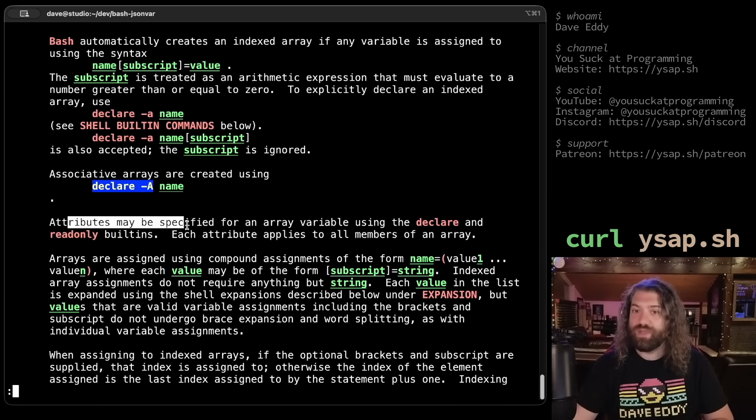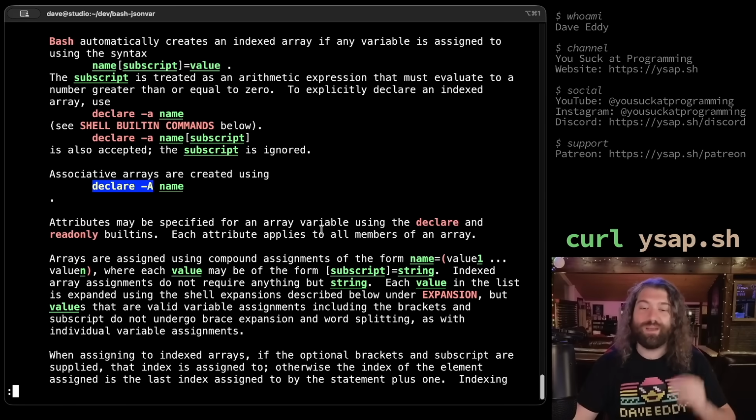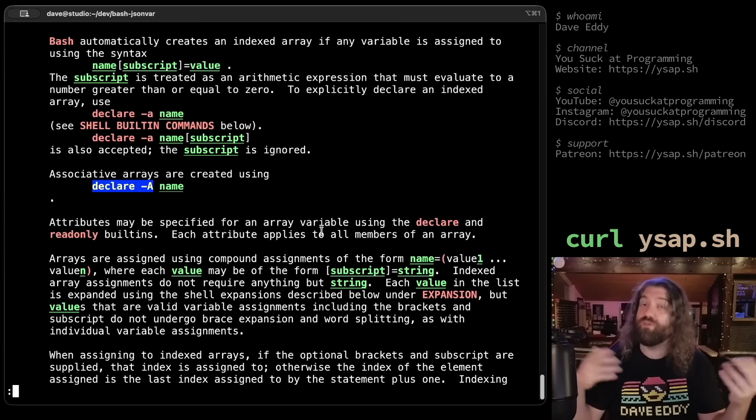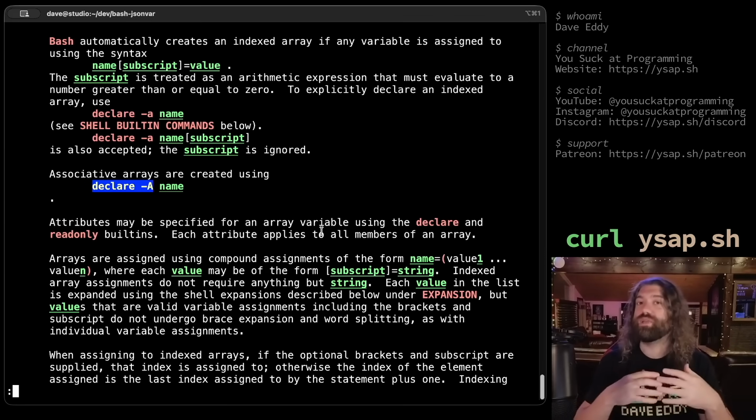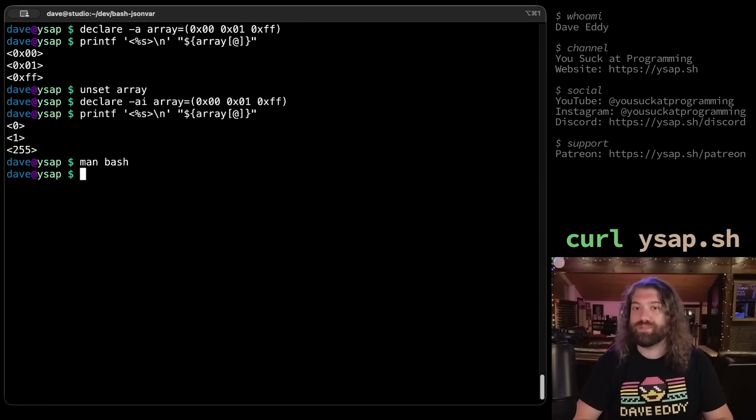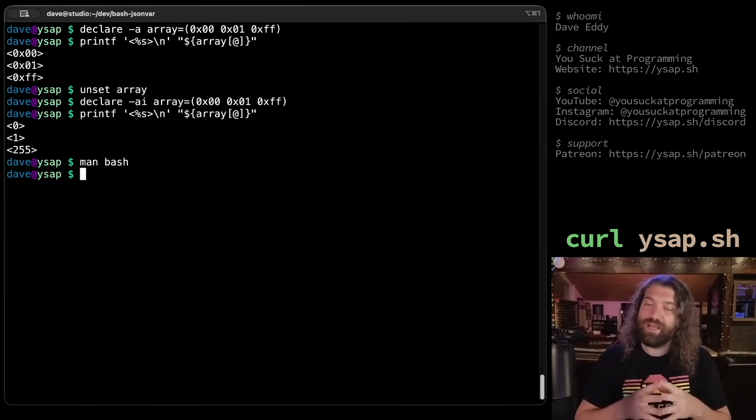Attributes may be specified for an array variable using the declare and readonly builtins. Each attribute applies to all members of an array. So that's what's going on here. We're specifying the integer attribute for the array variable, which means all members of the array will be treated like an integer. So that's what's going on here. So when I said that bash doesn't support it, not only does it support it, not only does it work, it's intended. It's in the manual.